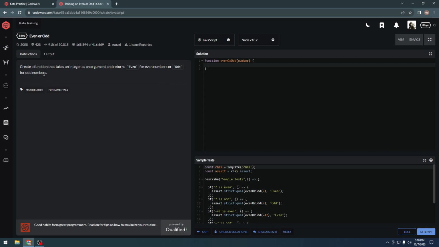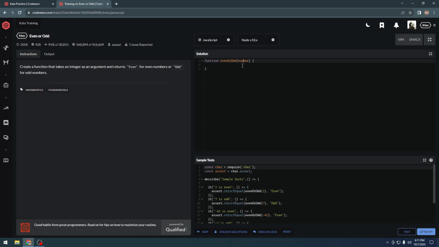So let's think this through. Create a function that takes an integer as an argument and returns even for even numbers or odd for odd numbers. Okay, so they're saying to create a function, which they have already created themselves, that takes an integer as an argument.